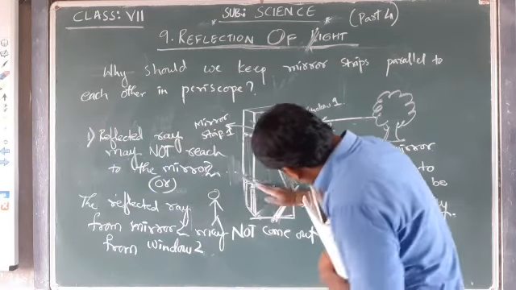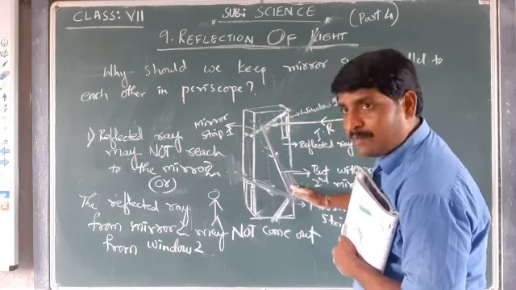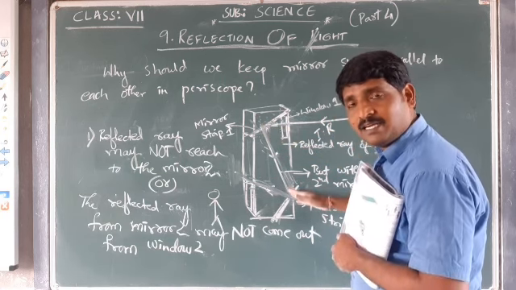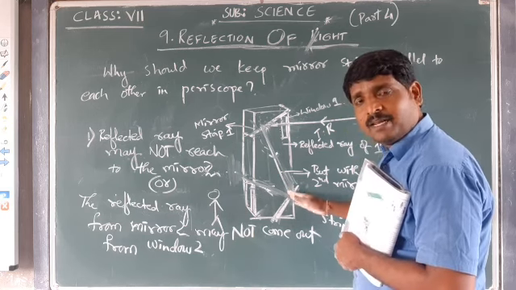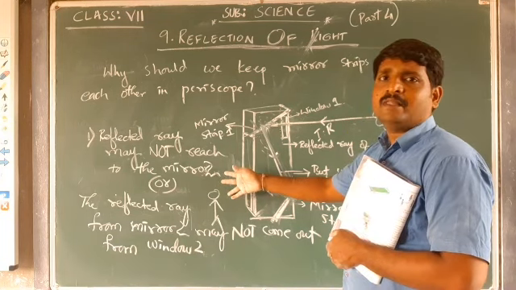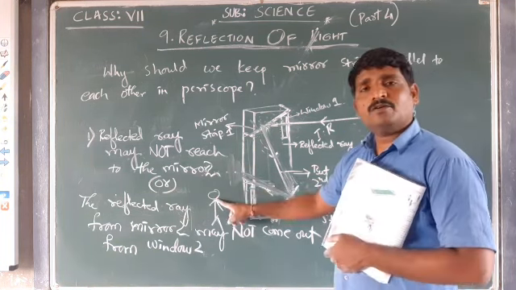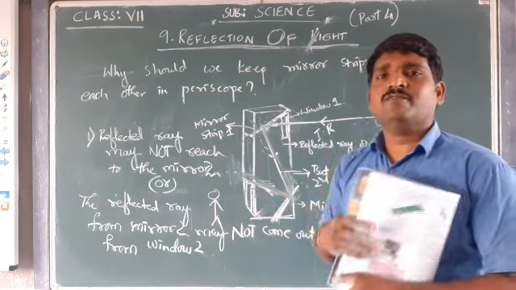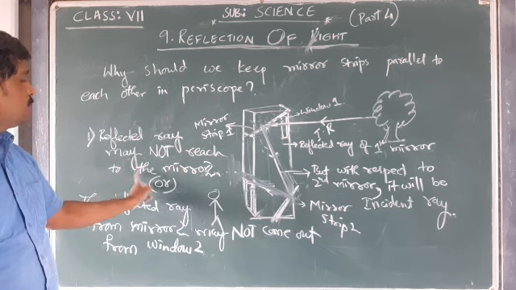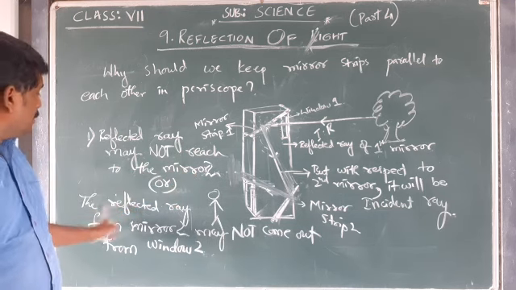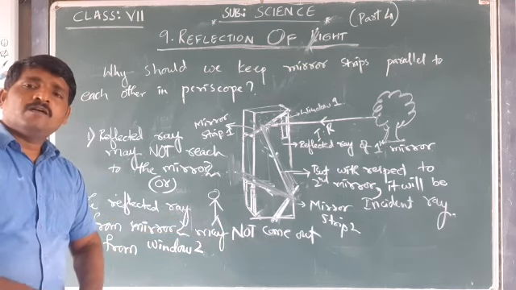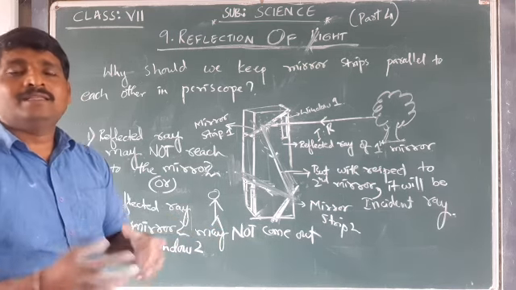Okay, that means the reflected ray of the mirror 1 acts like an incident ray of the mirror 2, and might reach it, but the reflected ray of the mirror 2 may not come out from the window so that the person is able to see the image of the tree. These two things will happen: the reflected ray of the mirror strip 1 may not reach the mirror 2, or the reflected ray from the mirror 2 may not come out from the window 2.